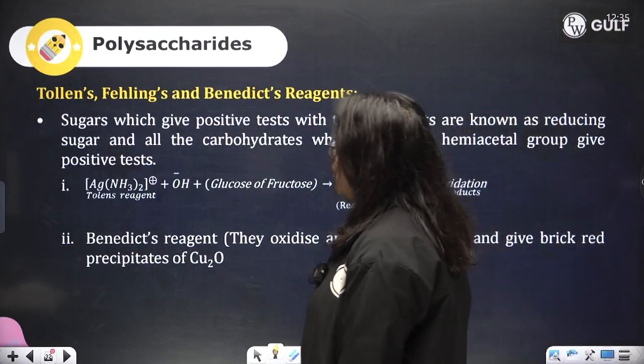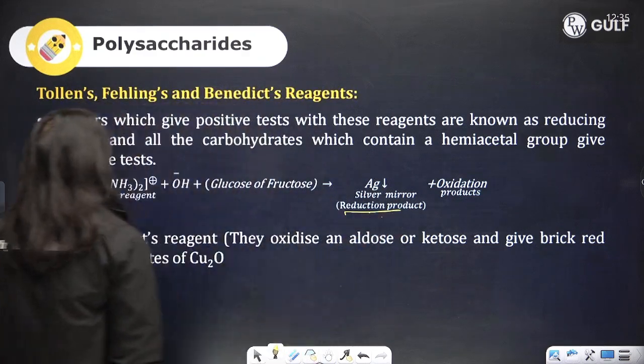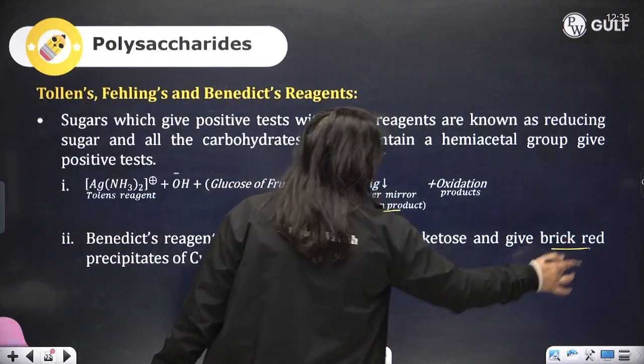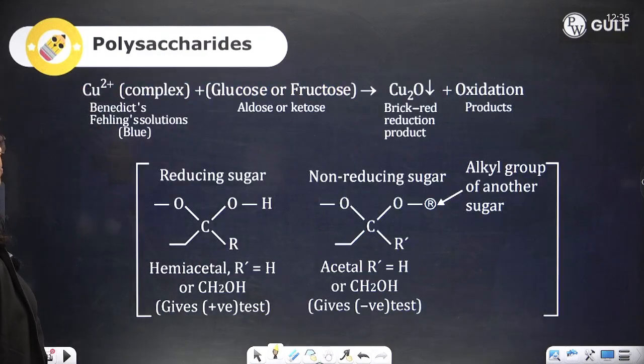Now, what happens when Tollens reagent is reduced? You get the silver mirror test. With Benedict's reagent, you get a brick red color because the copper is reduced. Similarly, this is what happens with Fehling's: you get brick red precipitate.